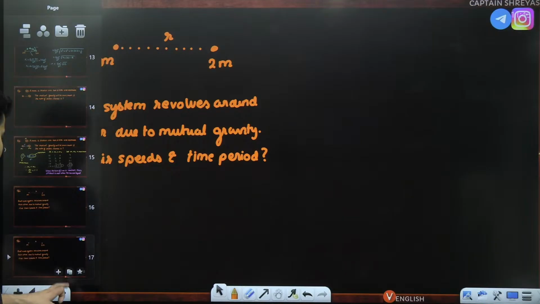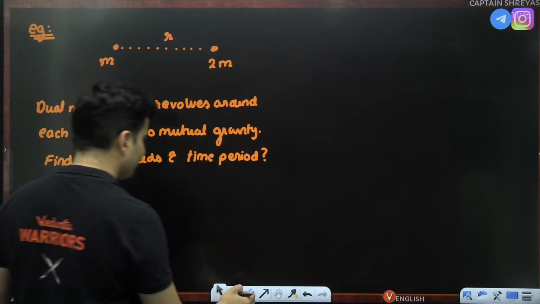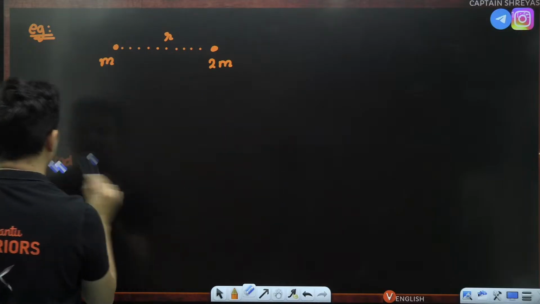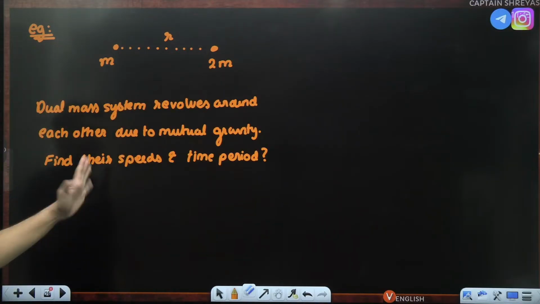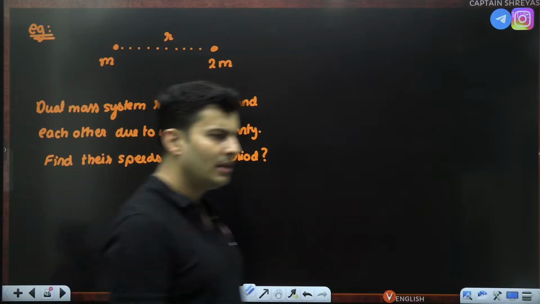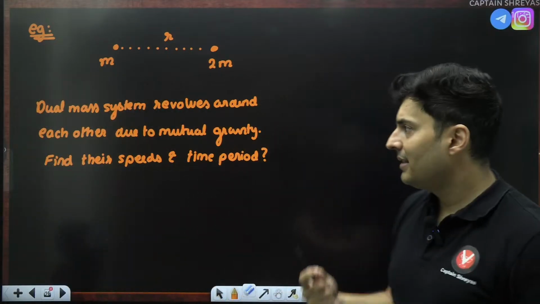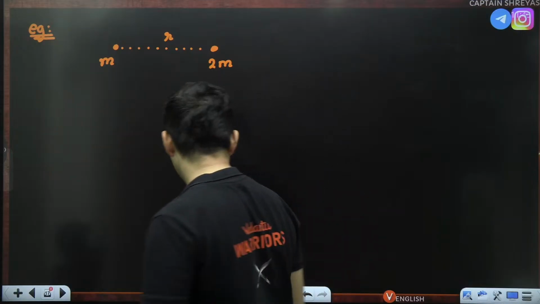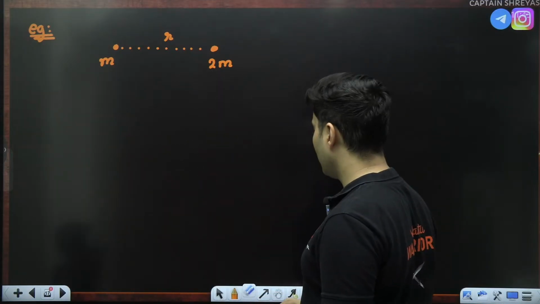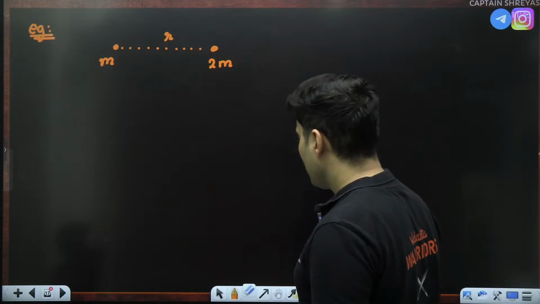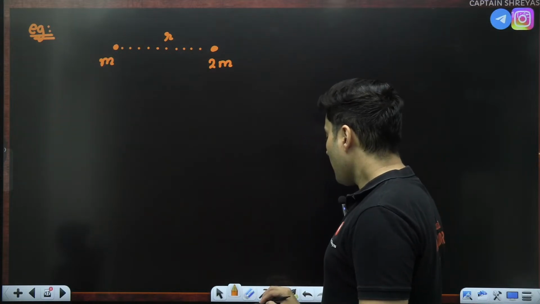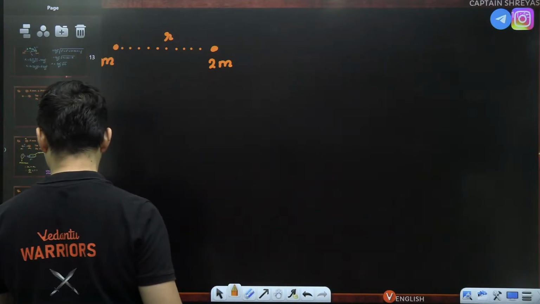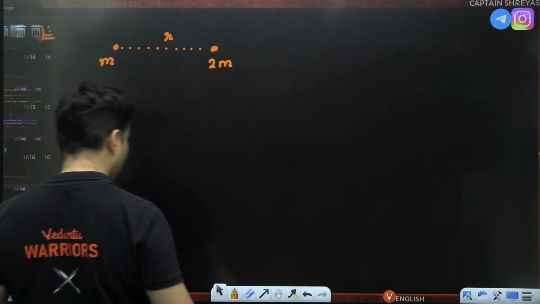Very interesting question, guys. Read the question again if you want to. These two masses are revolving around each other due to their mutual gravity. Question is, find their time period as well as their speeds. First of all, let's understand why are they revolving around each other. Only then we can think ahead. Let's go step by step.